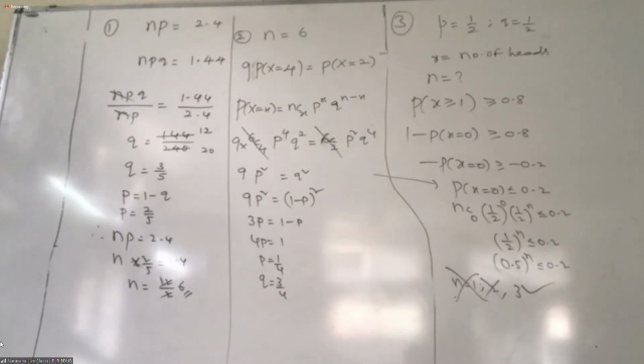N is 6. You need some 9. The triangle is there, no?